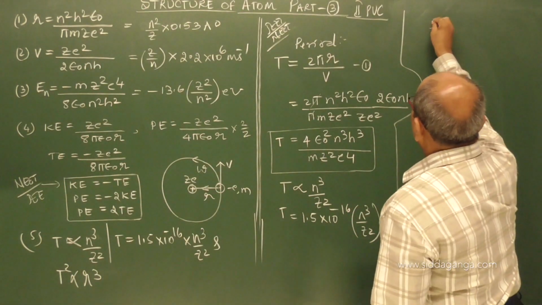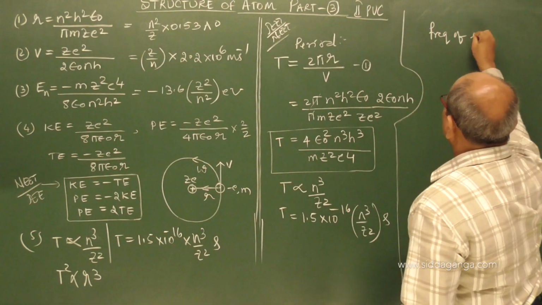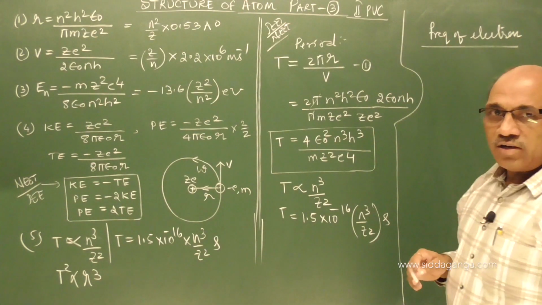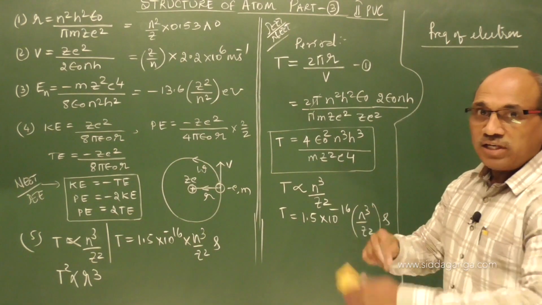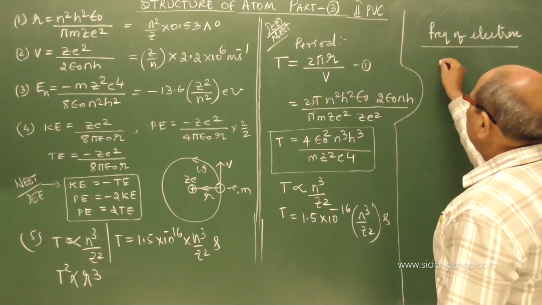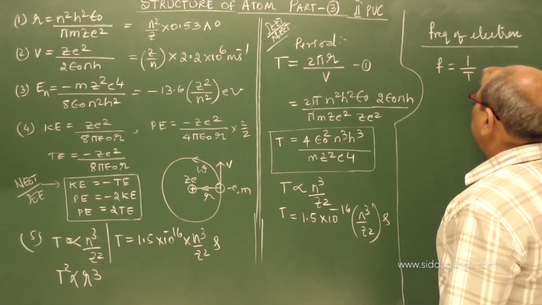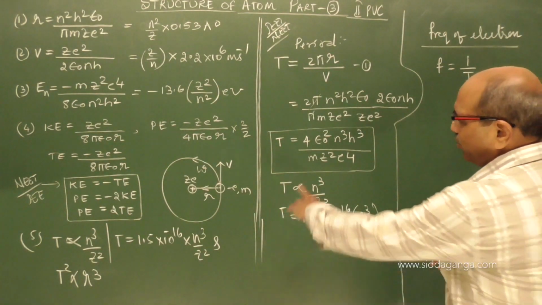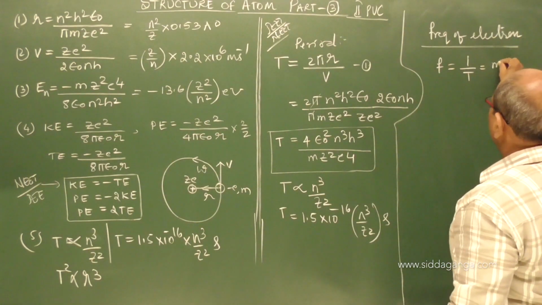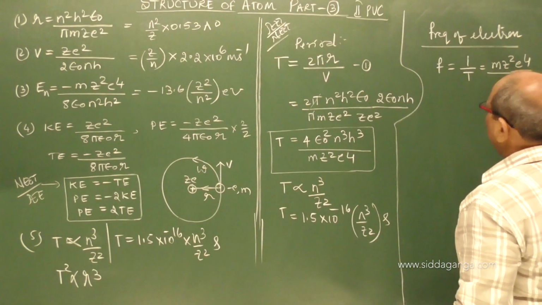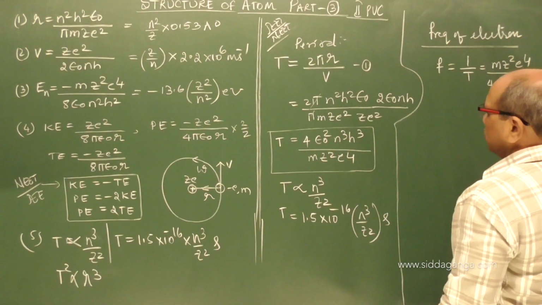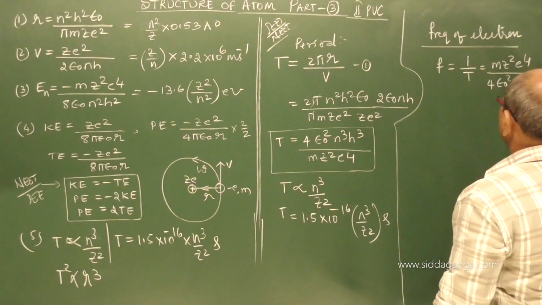But what is the frequency of the electron? If you are asking the frequency of the electron, not radiation, the frequency of how many revolutions it makes per second. How many revolutions it makes per second? The frequency must be equal to 1 by period. Directly it can be written, it is the reverse of that. So the frequency is equal to m z square e to the power of 4 divided by 4 epsilon naught square n cube and h cube.